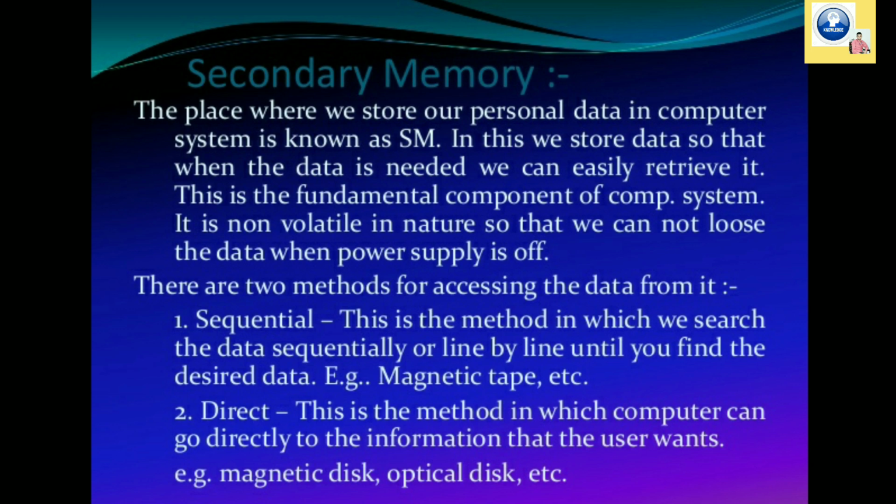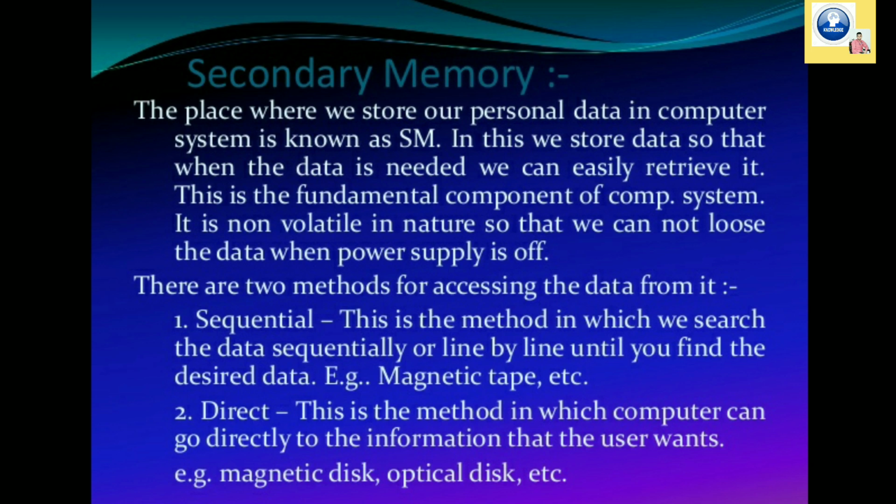There are two ways to access the data from secondary memory. One is sequential and one is direct. Sequential is the method in which we search data sequentially or line by line until we find the desired data. This type of technology is used in magnetic tape.